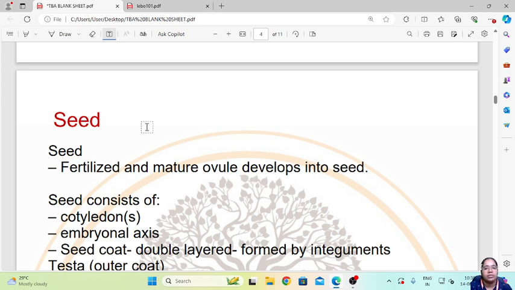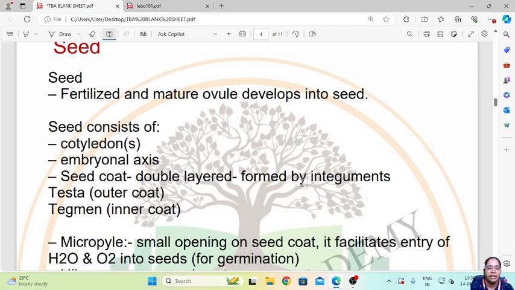So after the maturation of the embryo, the cotyledons will be formed, and that is called a seed. So a fertilized and mature ovule develops into a seed. So seed consists of cotyledon, embryonal axis, and the seed coat, that is a double layer formed by integuments: testa, the outer layer, and tegmen, the inner coat. So the seed coat is of two types.